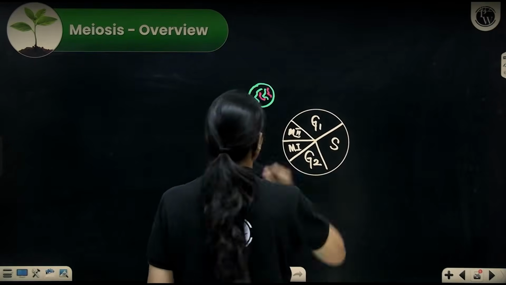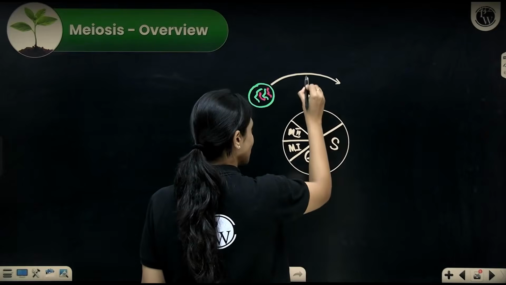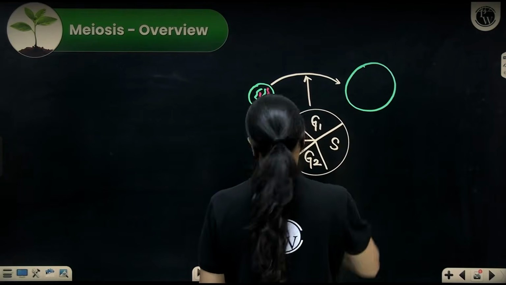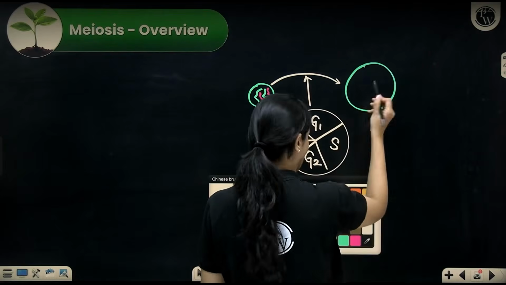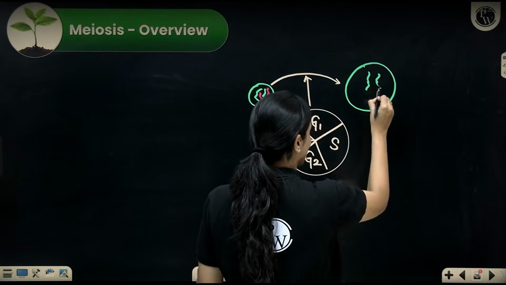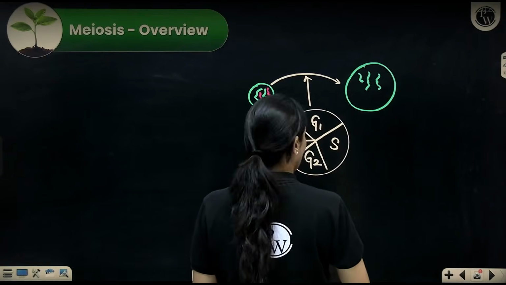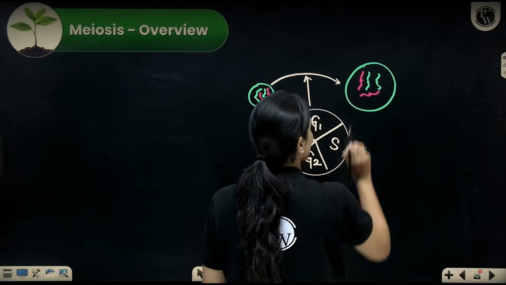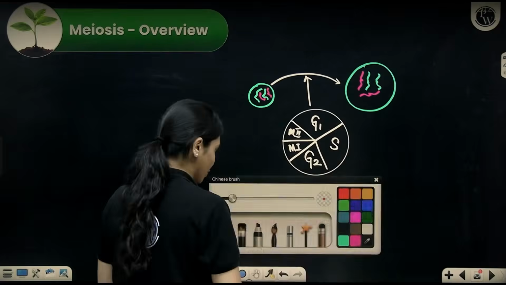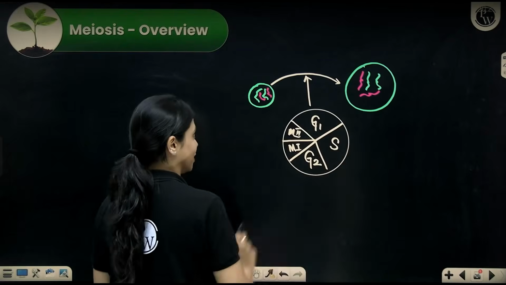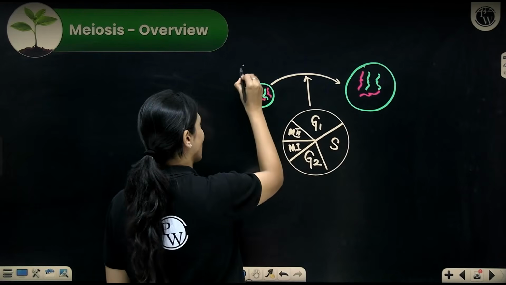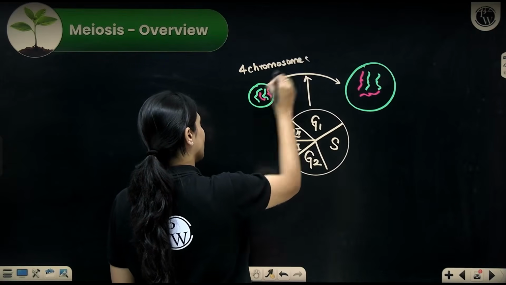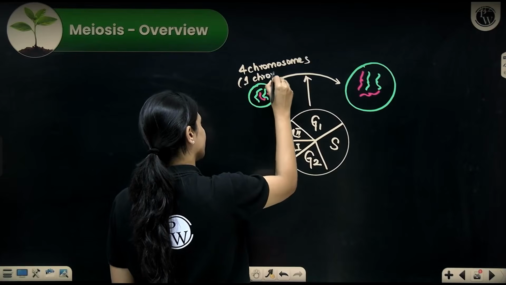So, as it moves through the G1 phase, you can see how the cell will increase in size. Okay, but DNA content will not change. It will still have 4 chromosomes. Of course, I am drawing 4 because don't expect me to draw 46. It'll have the same 4 chromosomes, each chromosome having 1 chromatid. Okay, so it's just increased in size. Here also you have 4 chromosomes, 1 chromatid each.